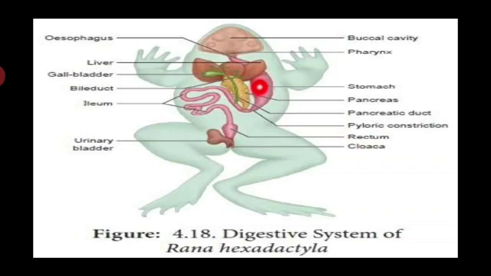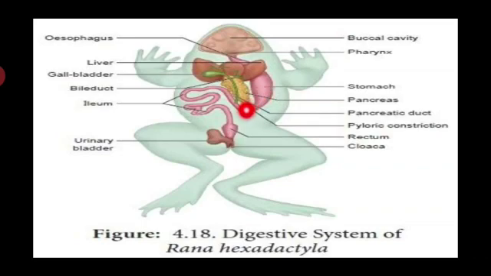The esophagus has no main function other than transporting food from the mouth to the stomach. The stomach is after the esophagus, where food is stored and mixed with enzymes to start digestion.